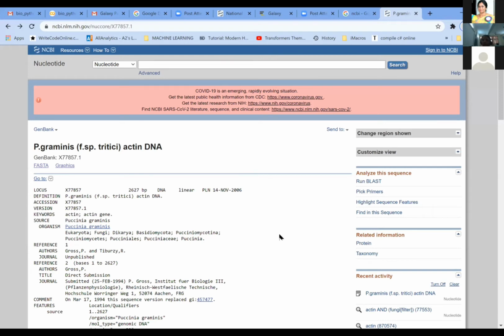I'll just give all of you 1 minute to complete this exercise. We request the participants to open your Chrome, open a new tab, and paste this accession number. Is my PPT window visible?